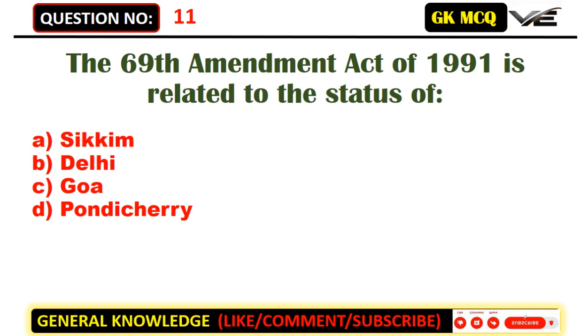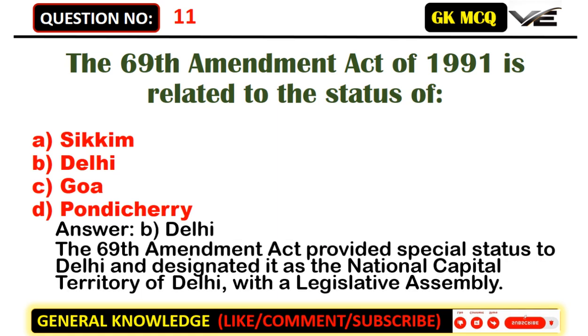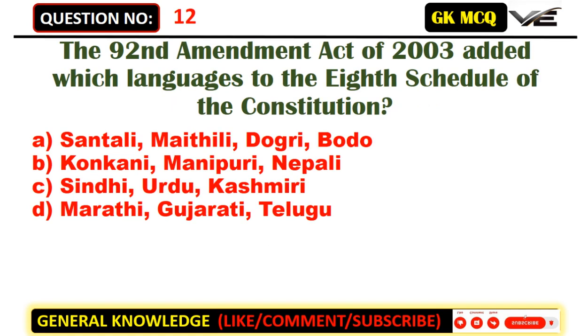A. Sikkim. B. Delhi. C. Goa. D. Pondicherry. Answer: B. Delhi. The 69th Amendment Act provided special status to Delhi and designated it as the National Capital Territory of Delhi, with a legislative assembly. The 92nd Amendment Act of 2003 added which languages to the 8th schedule of the Constitution?